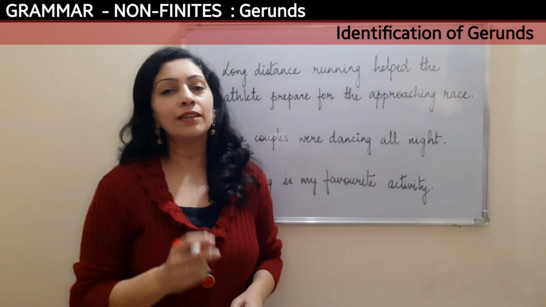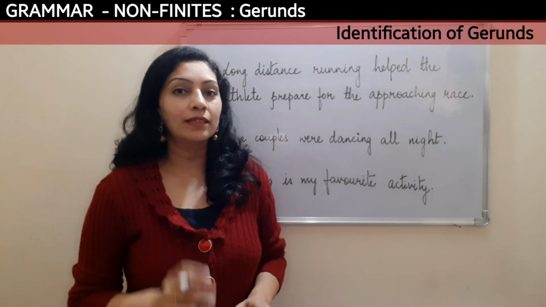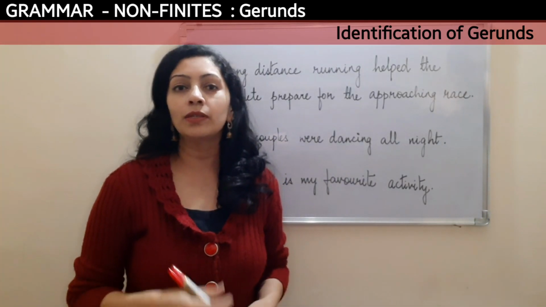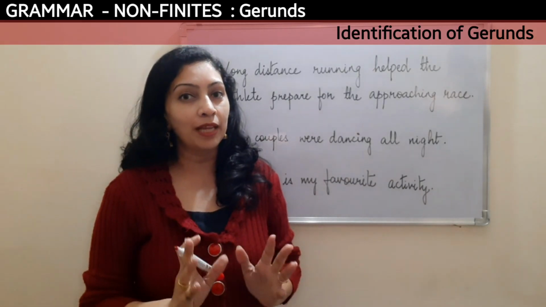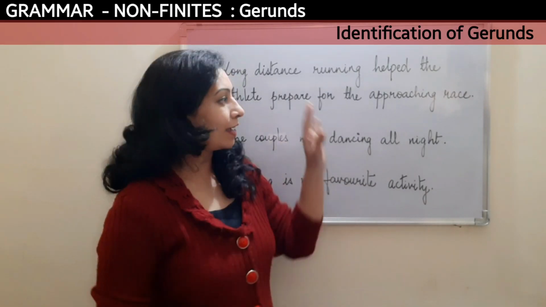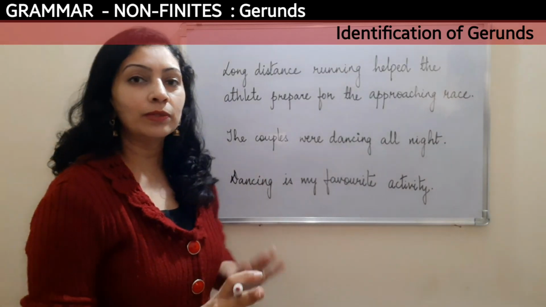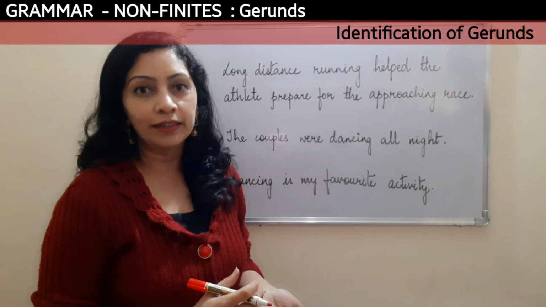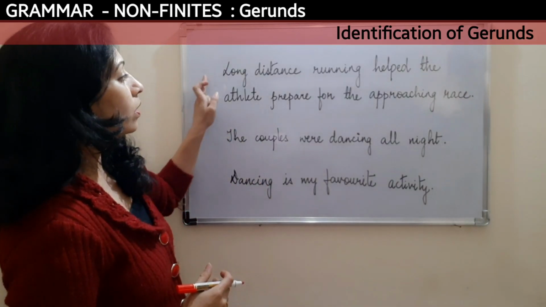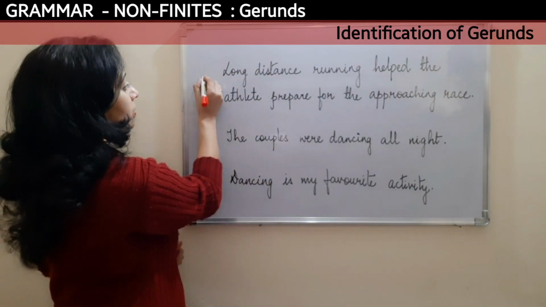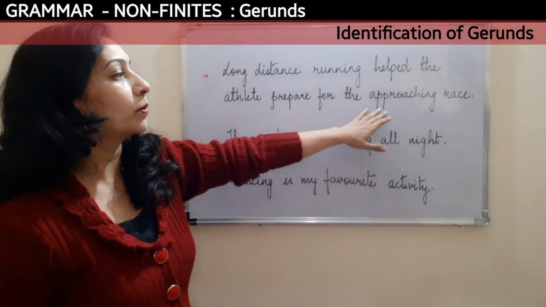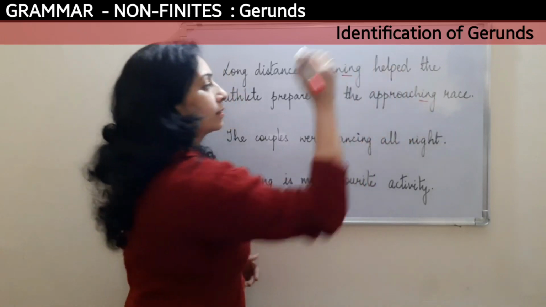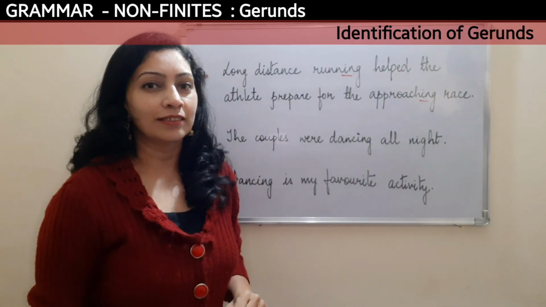Till now, we have seen a lot of examples, but it doesn't mean that all ing words will be gerunds. Sometimes they can be adjectives, or sometimes they can be used as plain simple verbs also. I have written 3 examples here which will show different cases and how to identify them. First is, long distance running helped the athlete prepare for the approaching race. Now here you can see there are 2 words with ing, but both of them are not gerunds.